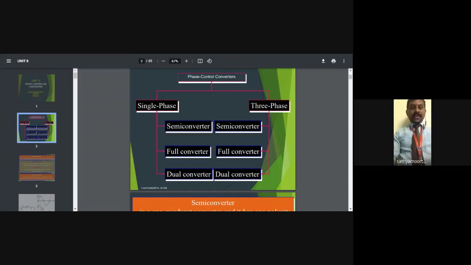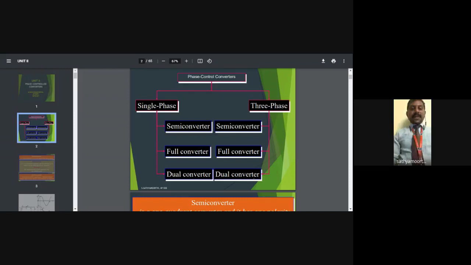Suppose we need a controlled output, then we use controlled devices like SCR, TRIAC, MOSFET, IGBT. With these devices we get our required output. So a phase controlled converter means we are using these kinds of devices.